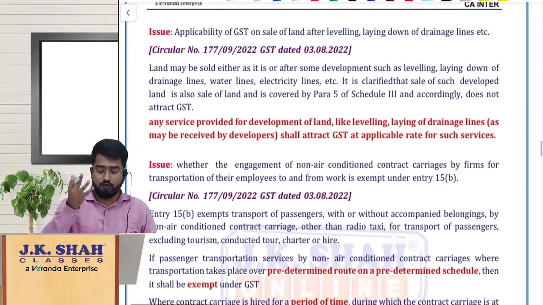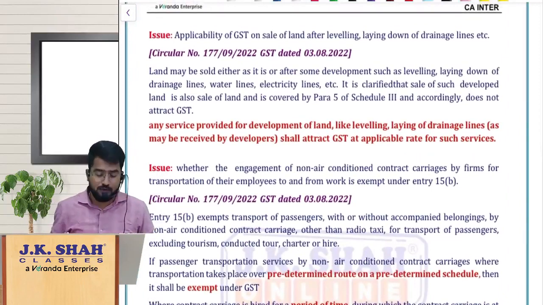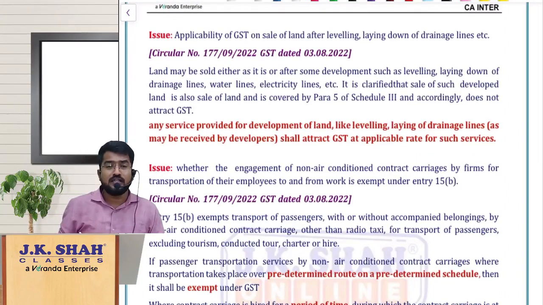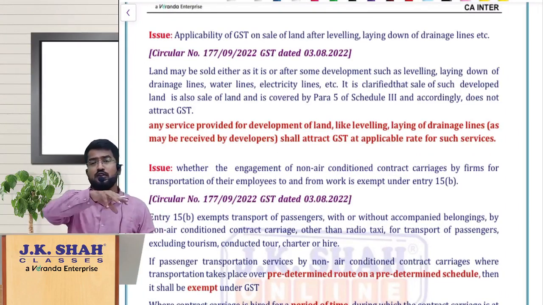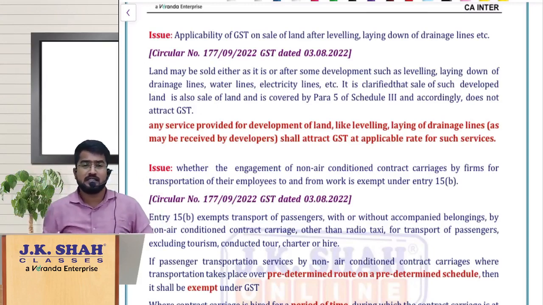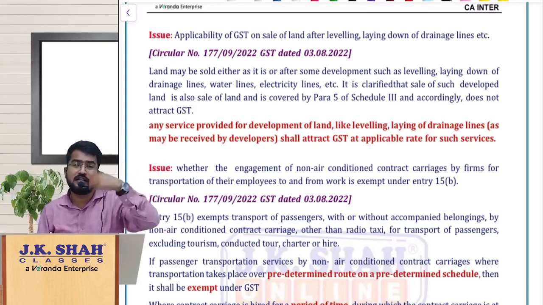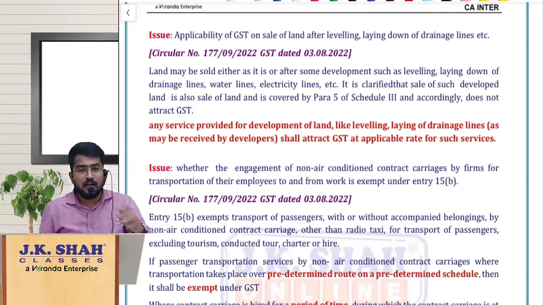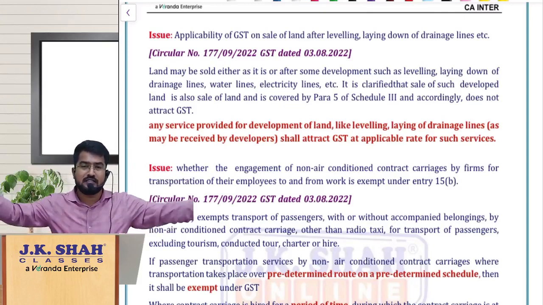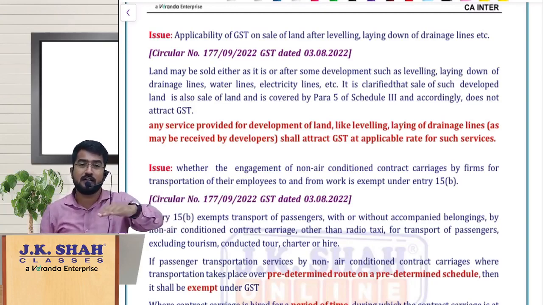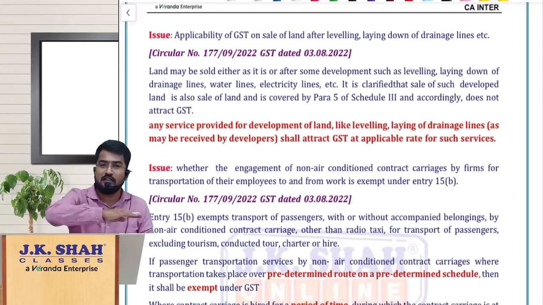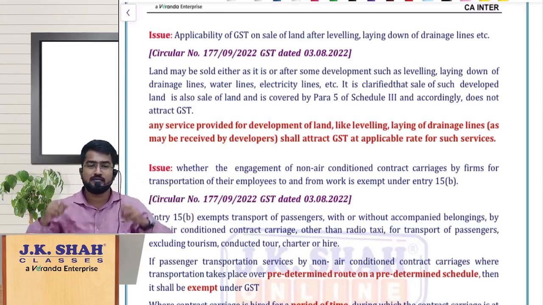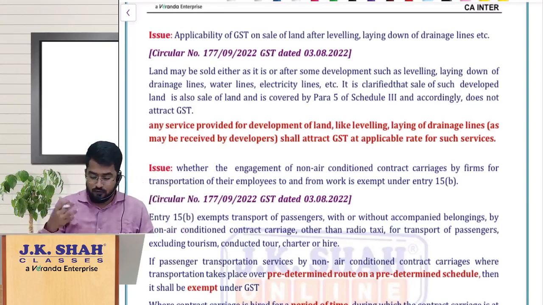Now another super duper clarification. See, certain clarifications we don't understand. Who has got these type of crazy doubts? The doubt is, sir, we are selling the land. Normally we see people purchasing some acres of land and selling it by laying plots. Before doing that, they will make sure the land is very attractive to be sold. So they will level the land completely, lay some drainages, and create some ambience or vibe. Yes, this is developed land kind of thing, and they will be selling it.